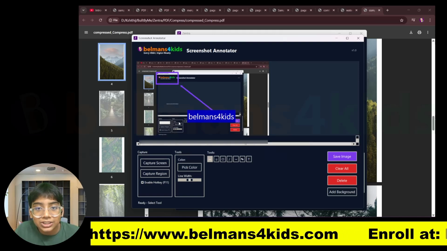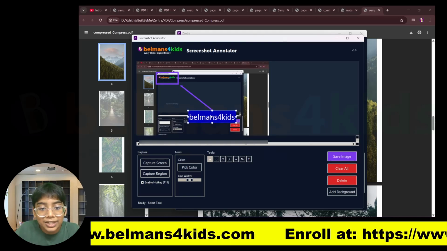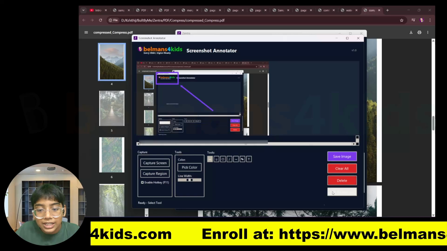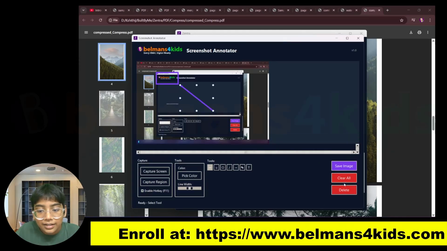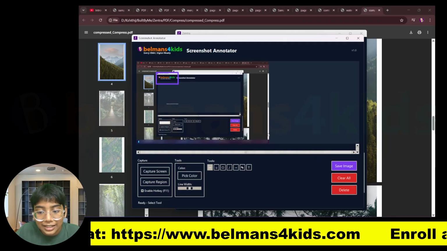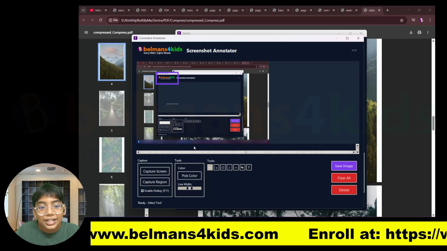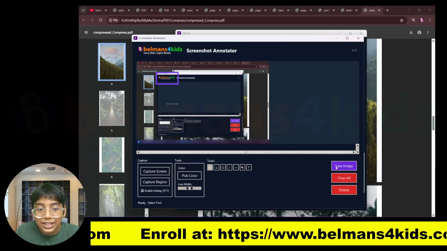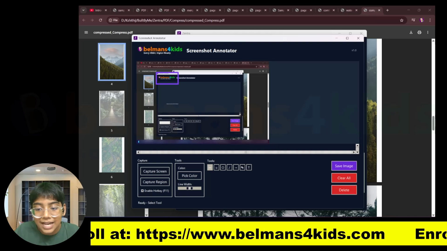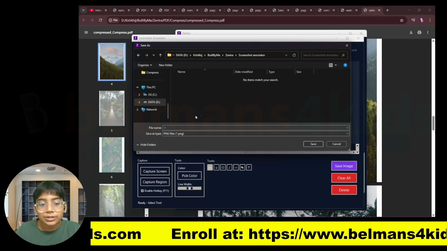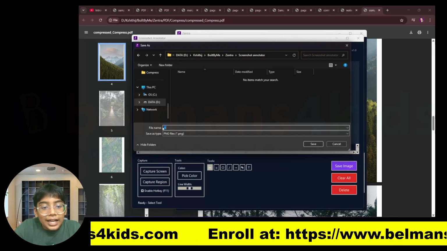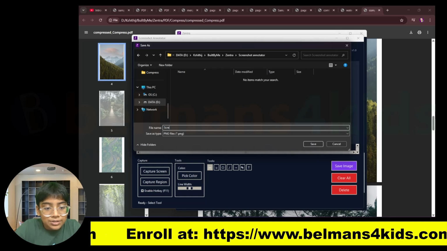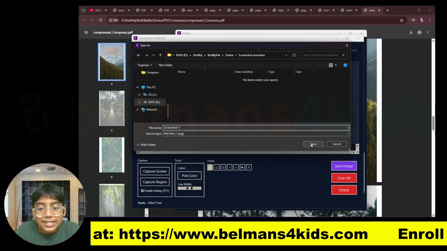Now I don't think I really want this arrow and text. I think I just want the square. So if you want to remove something, you can select it and press on delete, just like that, and you can even clear everything. Now I feel like this is pretty good. So after you feel like it's good, you can just press on save image, and then you can go to the folder where you want to save it and put the file name. So let's just put screenshot1 and you can save it.